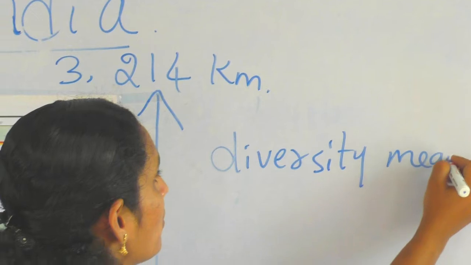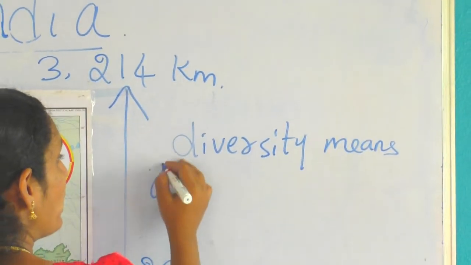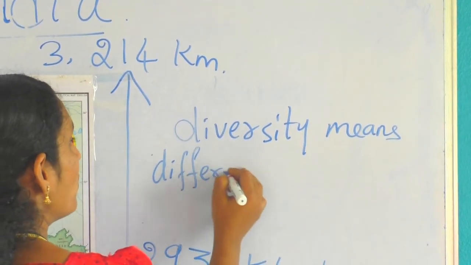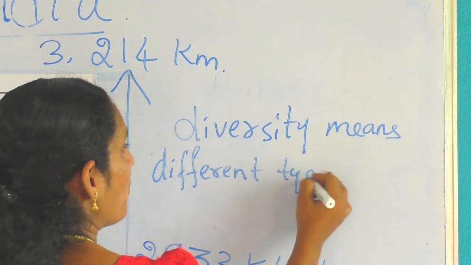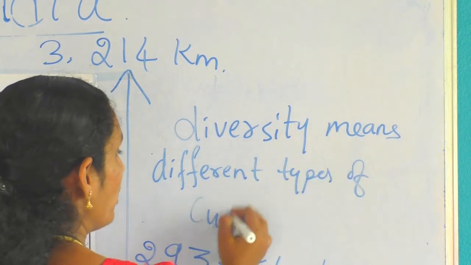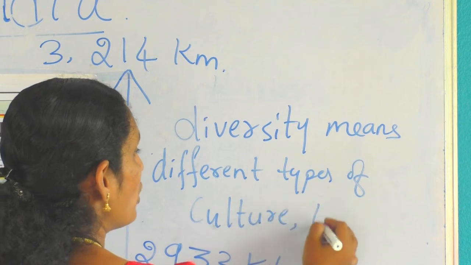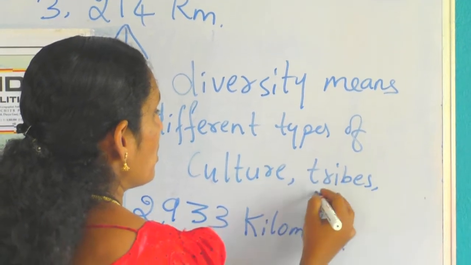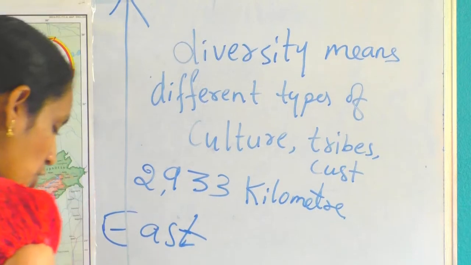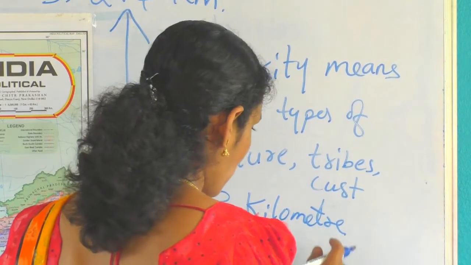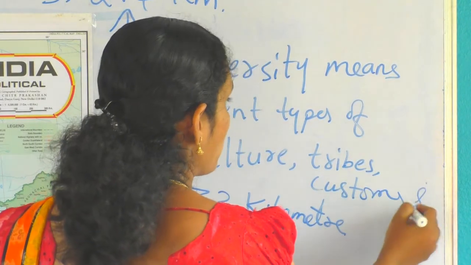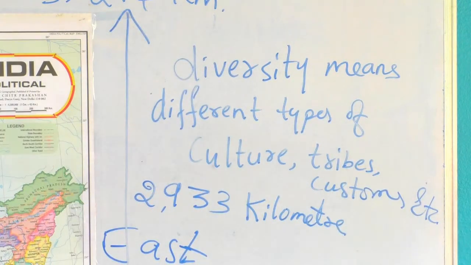Diversity means different types of culture, tribes, costumes, etcetera.